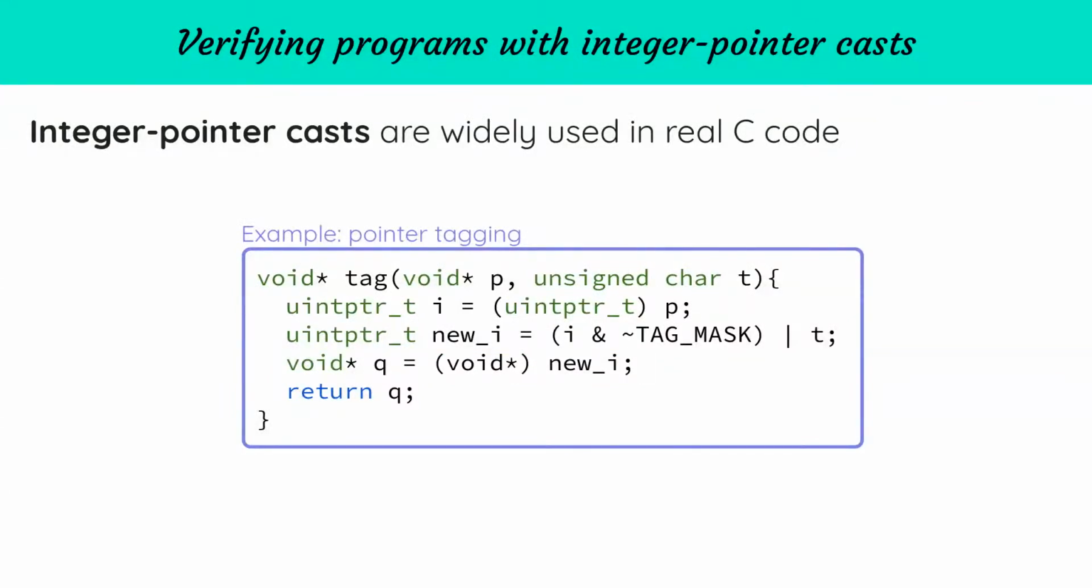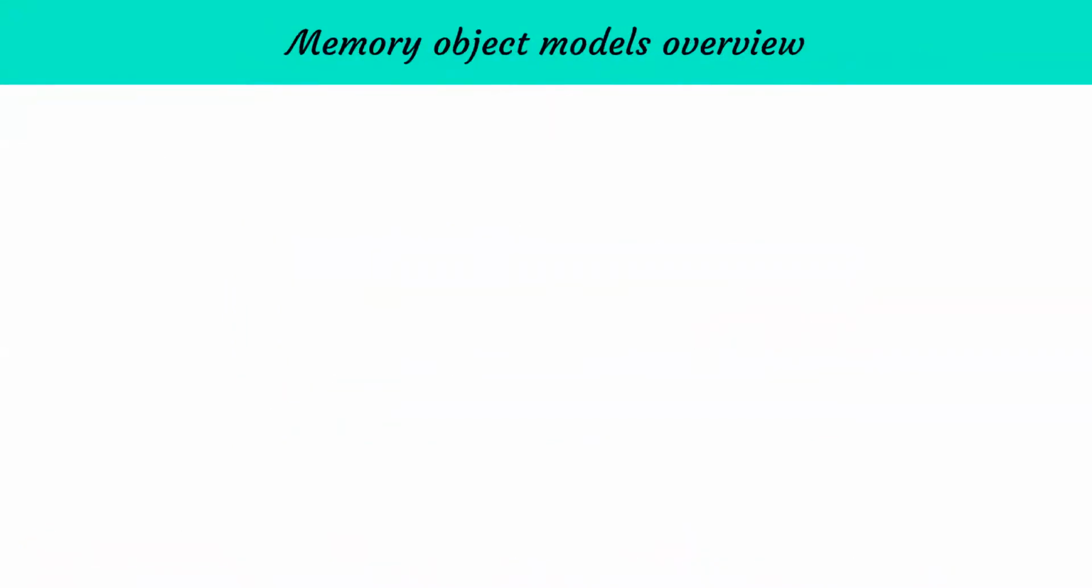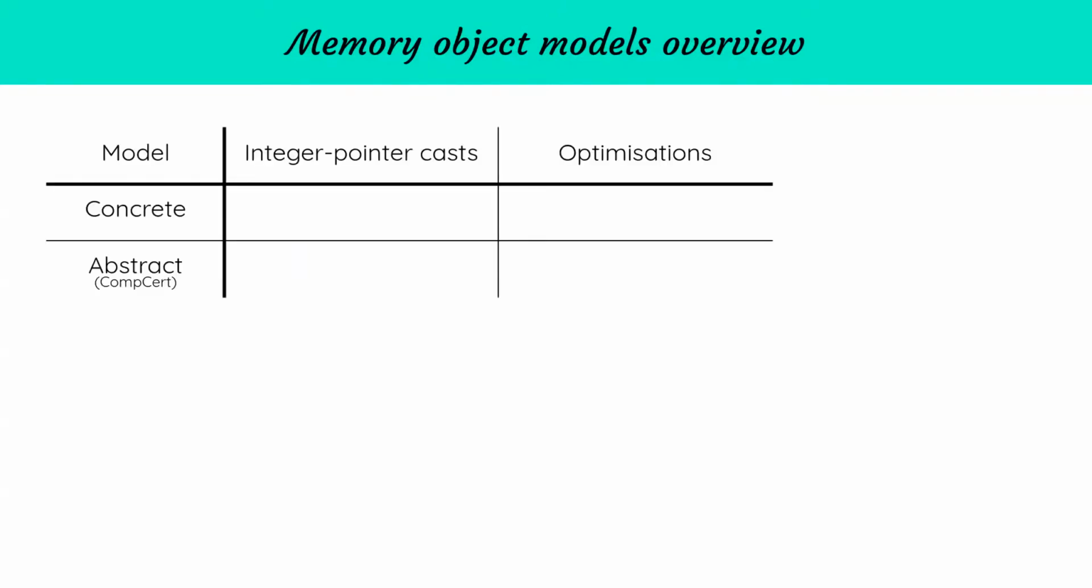Hence, in order to verify such code, we first need to answer a big question. What is the semantics of pointers and integer pointer casts? Although this question may sound simple, the design of a memory object model is an active research area. The main reason why integer pointer casts are complicated is that there is a tension between a concrete and an abstract view of pointers. In a fully concrete model, where pointers are represented as simple integers, integer pointer casts are trivial identity functions. However, such a model is not sound with many optimizations performed by compilers like GCC or Clang.